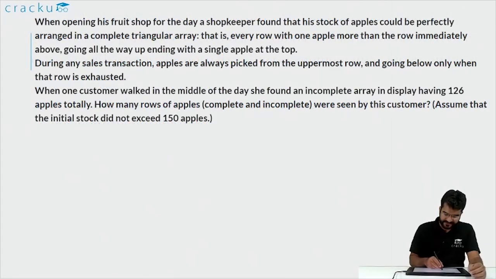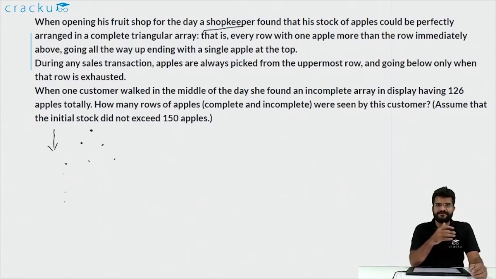In this question, it is given that there was a shopkeeper who arranged a stock of apples that he had in a triangular format. By triangular format, the first row will have 1, the second row will have 2, the third row will have 3, and so on. He was selling all the apples from the top down. So first he was clearing off the first row, then he was clearing off the second row, and so on.